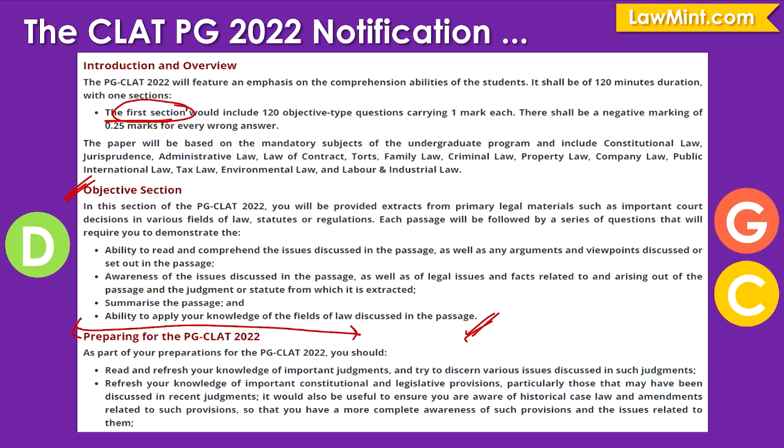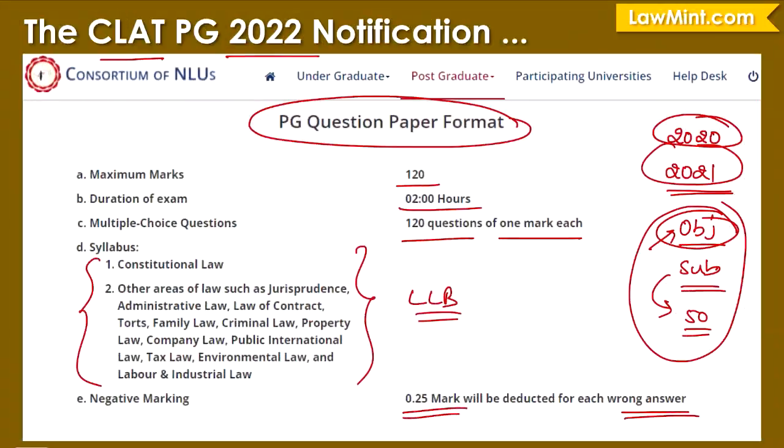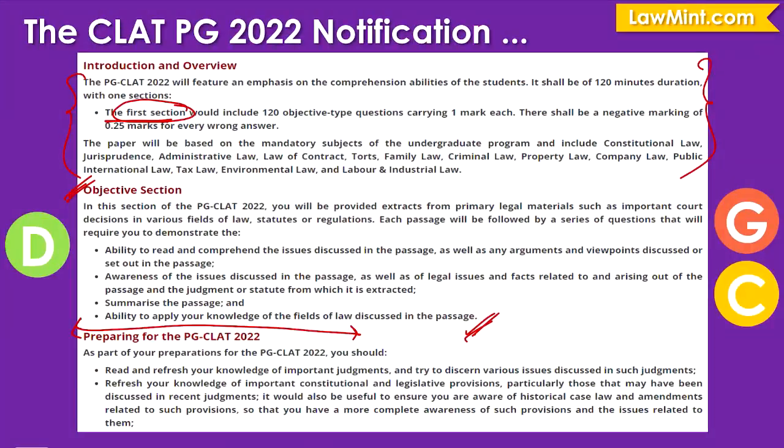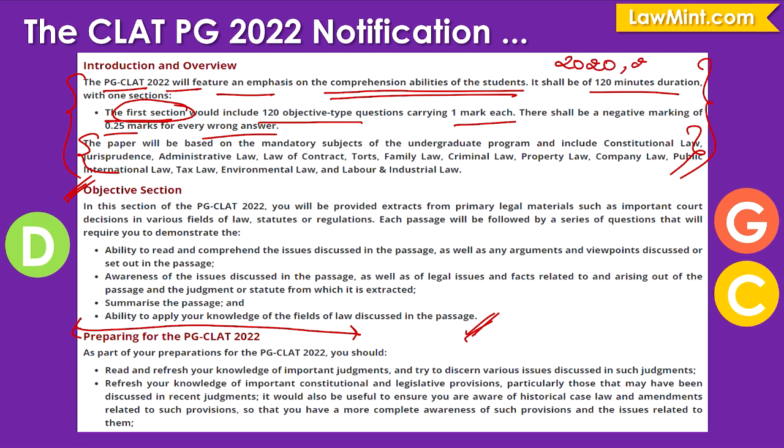Now coming to the objective section, the introduction and overview is essentially repeating the same information that we have already seen in the question paper format. They're talking about 120 objective type questions of 1 mark each, and the exam will be for 120 minutes, and there will be a negative marking of 0.25 for every wrong answer, and the subjects, as I mentioned, are essentially your standard LLB subjects. Here they have clearly mentioned that the CLAT PG 2022 will feature an emphasis on the comprehension abilities of the students. That is, the question paper will be the comprehension type question paper that we have seen in 2020 and 2021.